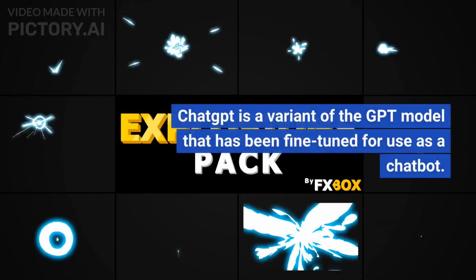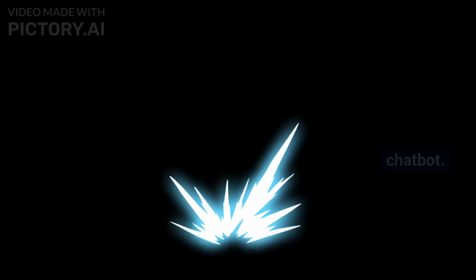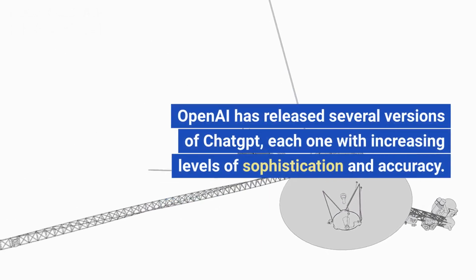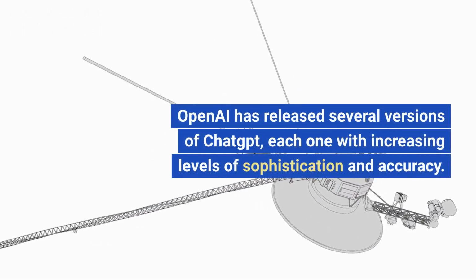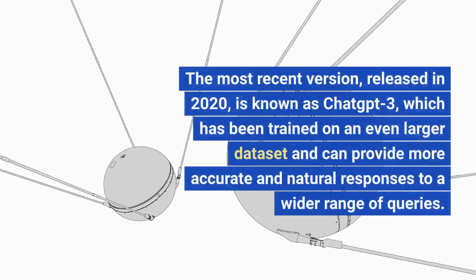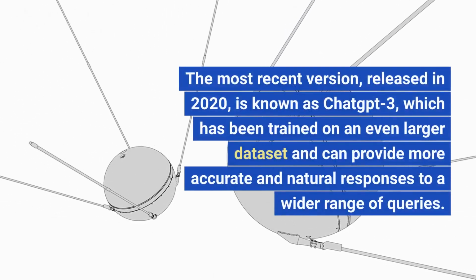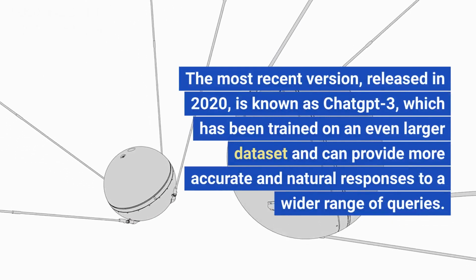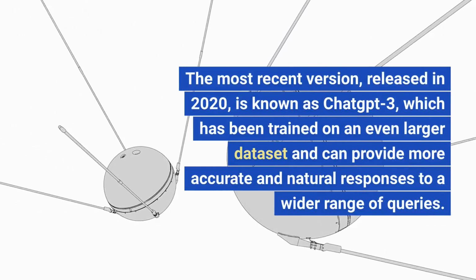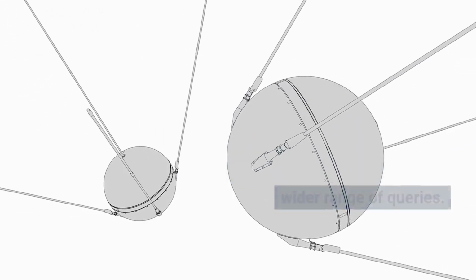ChatBot is a variant of the GPT model that has been fine-tuned for use as a chatbot. OpenAI has released several versions of ChatBot, each one with increasing levels of sophistication and accuracy. The most recent version, released in 2020, is known as ChatBot-3, which has been trained on an even larger dataset and can provide more accurate and natural responses to a wider range of queries.